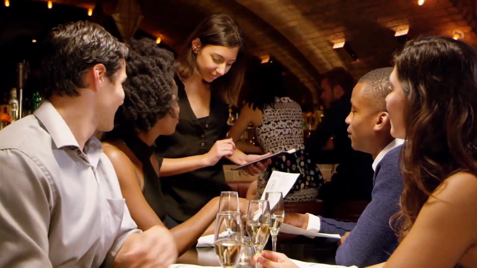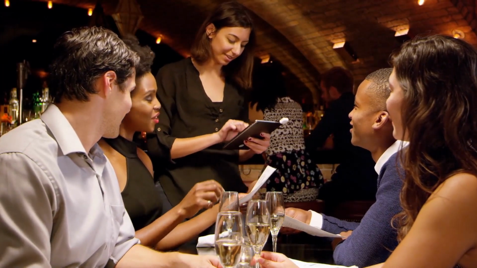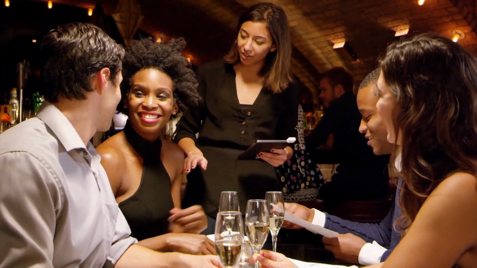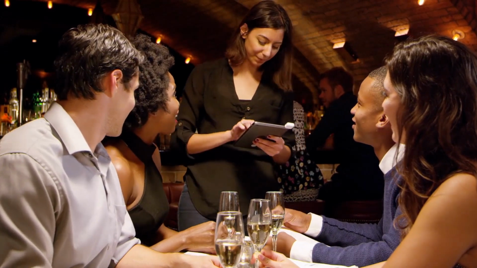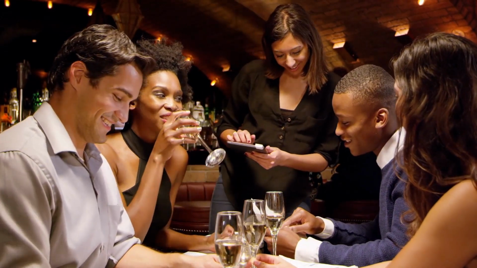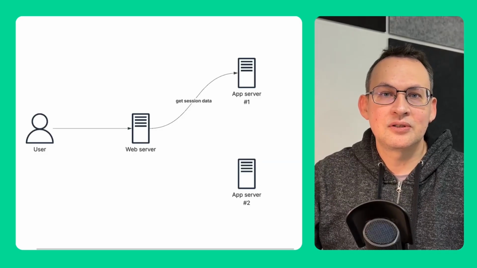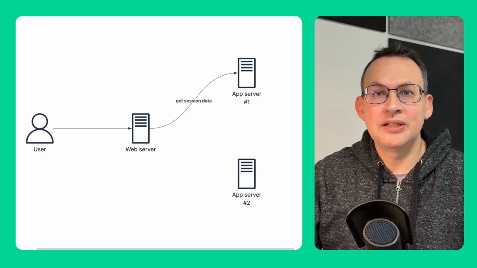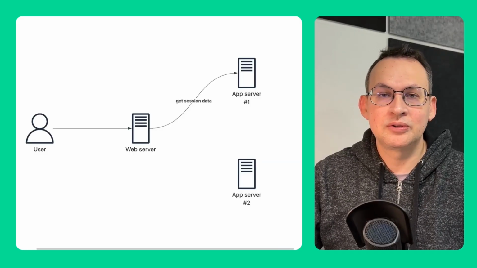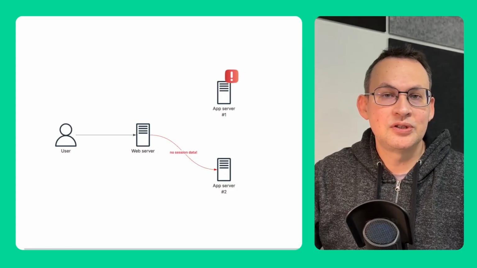Think of stateful versus stateless like 2 different restaurants. In a stateful restaurant, your waiter remembers your name, your order, your dietary restrictions. Every time you come back, you don't have to explain everything again, unless you go to a different stateful restaurant. In AWS terms, a stateful server stores information about you in its local memory or on disk. If that server goes down, you get routed to a different server.